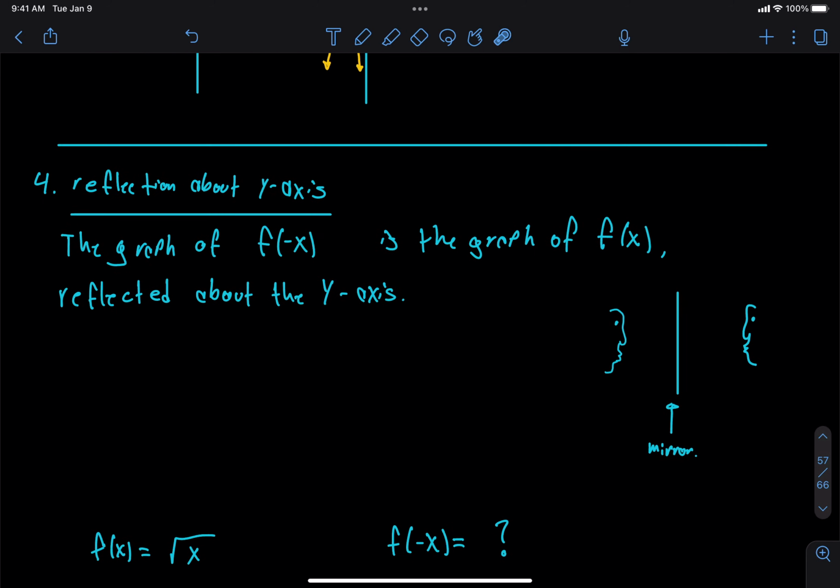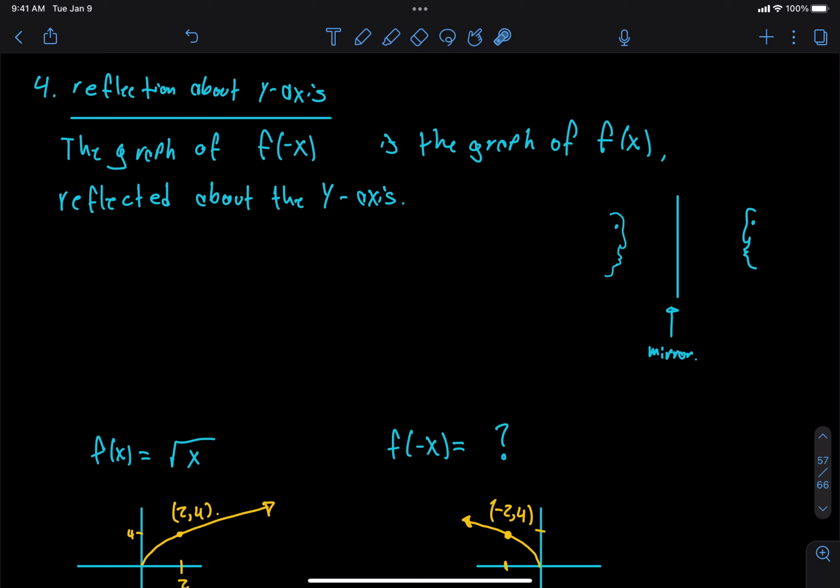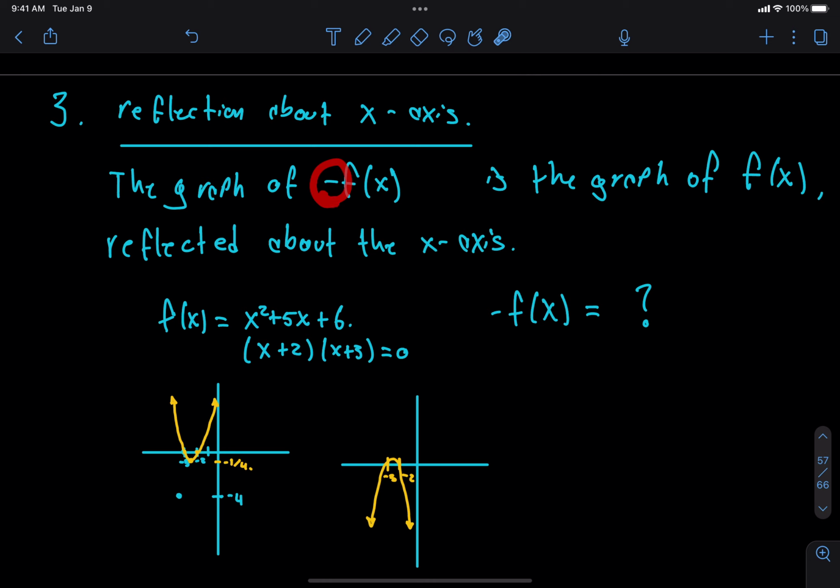Then we talked about reflection about the y-axis. Okay, so this was more our usual speed. I forgot to mention what causes reflection about the x-axis. It's a negative sign outside.